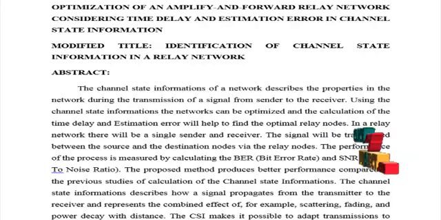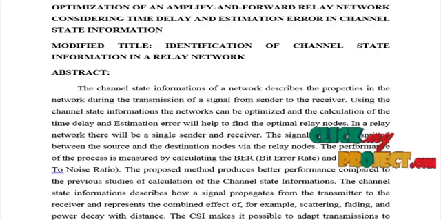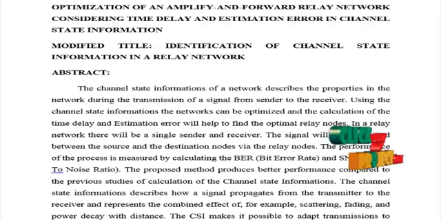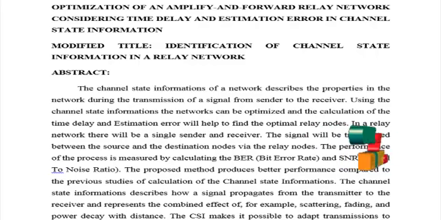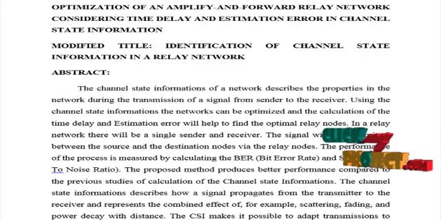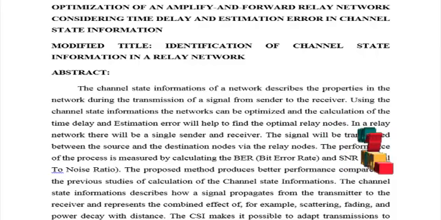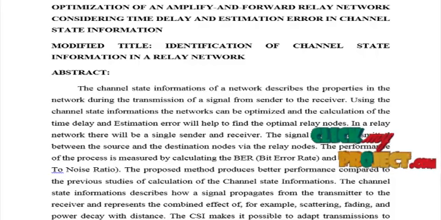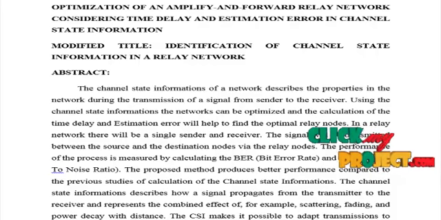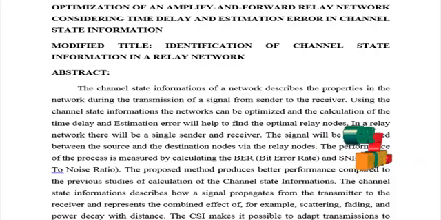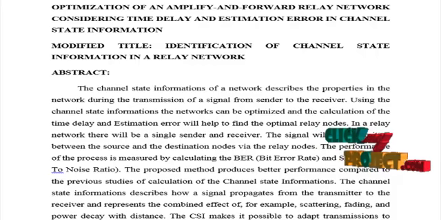Relay technique is capable of extending communication range and coverage. To maximize the benefit of relay technique, various protocols were proposed, which include fixed relaying schemes, selective relaying schemes, and incremental relaying schemes. In the proposed work, the amplify and forward relay is taken and the optimization method is employed to improve the CSI in the relay network.